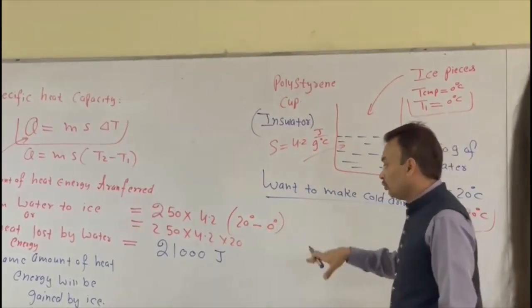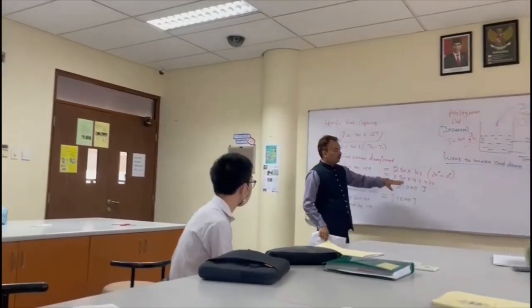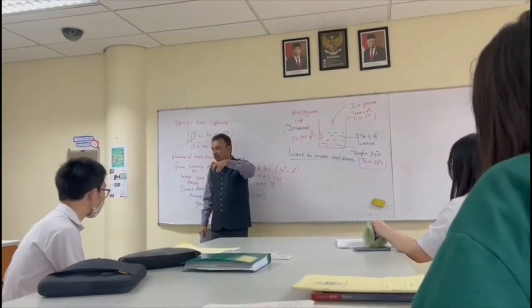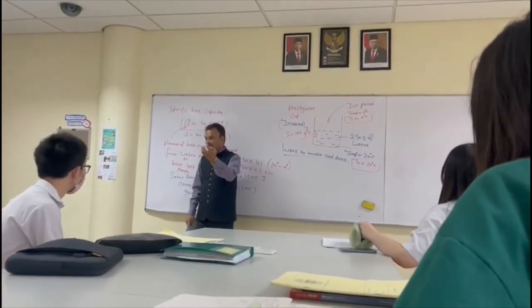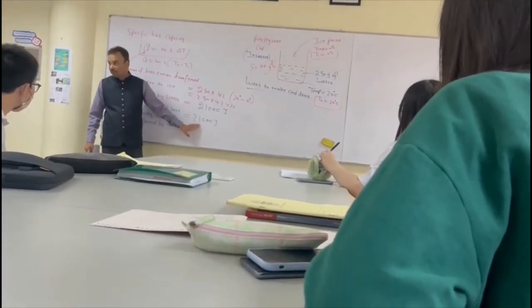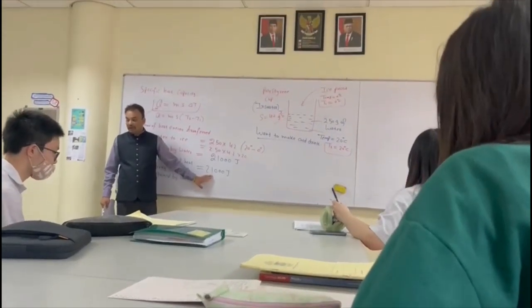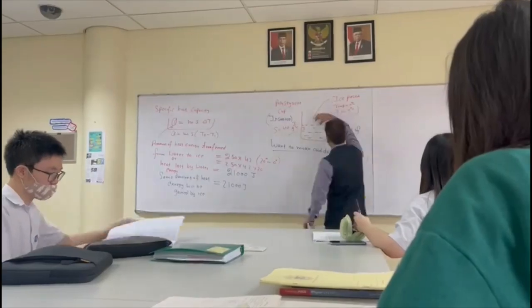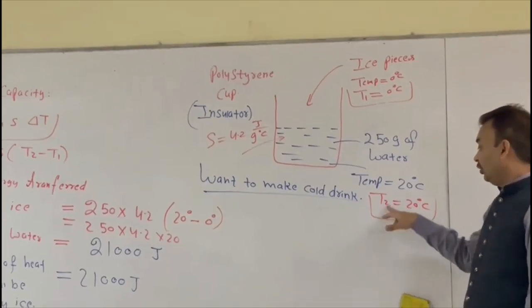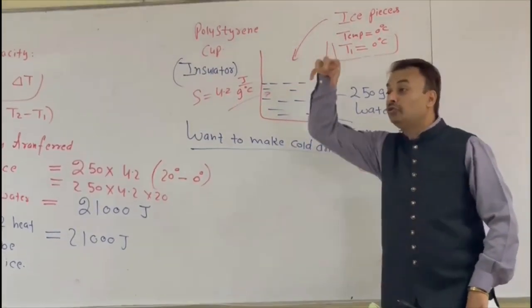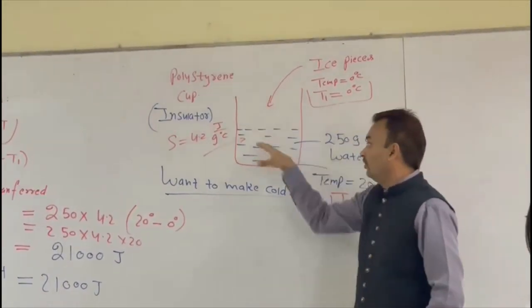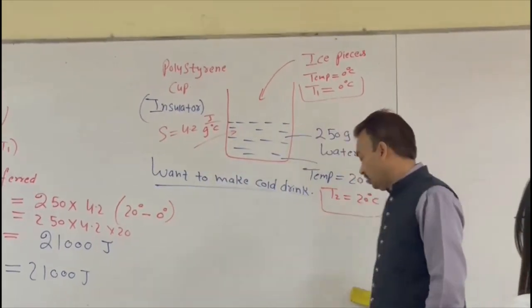Not to the surrounding, right? So only then we can say, for the cold drink, the first process that will start is specific heat capacity, meaning amount of heat. When we are just putting the ice into the water, then water will lose some heat, right? And how much heat is lost by the water? That is 21,000 joule, and the same amount of heat is gained by the ice, right? Now the question is how much ice we added in the water, so that finally T2 becomes 0 degrees. So we have to find out the mass of the ice added while making the cold drink, so that the final temperature of this cold drink becomes 0 degrees C, right?